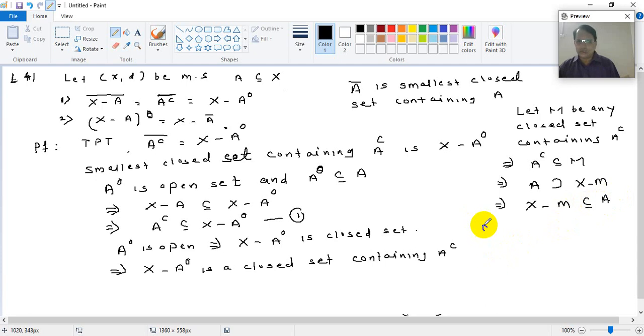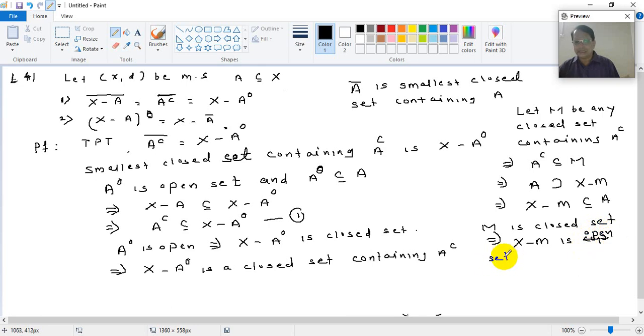Now M is a closed set, right? So that implies X minus M is an open set.